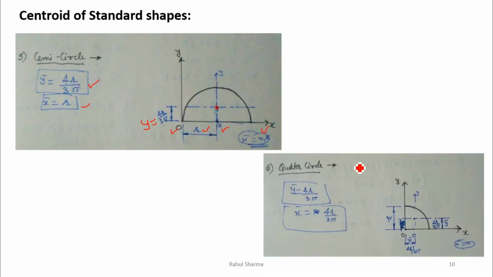Similarly, if a quarter circle is given, quarter means 1/4 part of the circle, y bar will be 4r by 3 pi, same like a half circle, but x bar will be from this point to this direction. So if you have taken this as origin, then the x bar will be 4r by 3 pi, same like this part. But if this is the origin, then x bar will be 0.